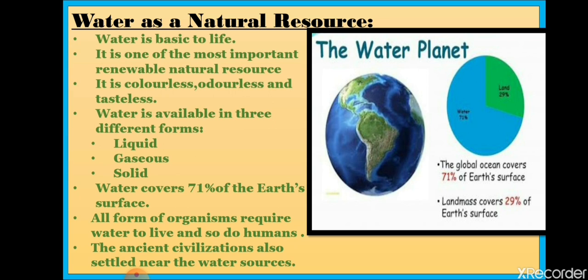Students, in history we have learned that ancient civilizations, whether Harappan, Egyptian or Chinese, were all found near river banks, like the Harappan civilization on the bank of the Indus river and the Chinese civilization on the bank of the Hwang Ho river. By this we can understand how important water is for the survival of human beings on the surface of the earth.